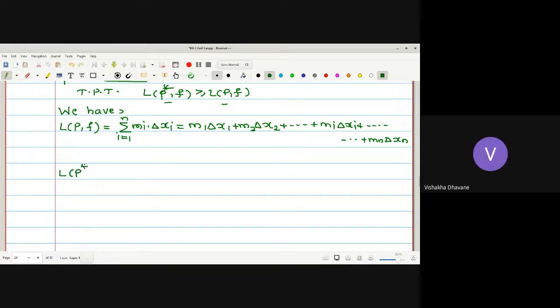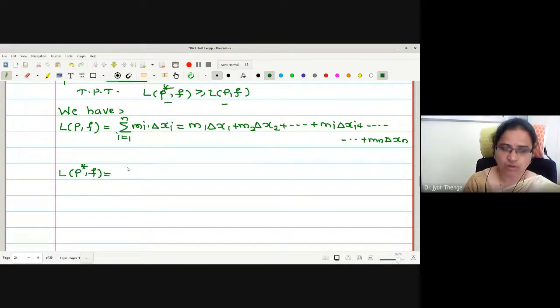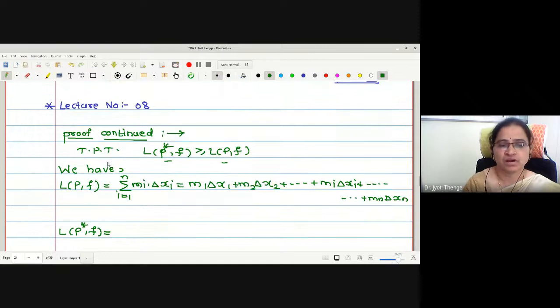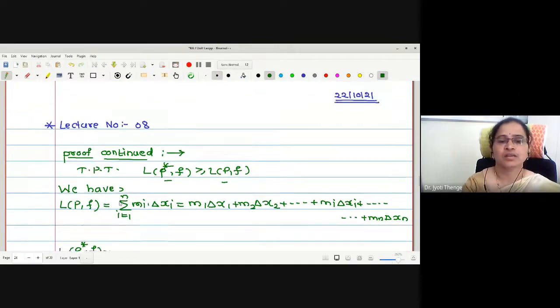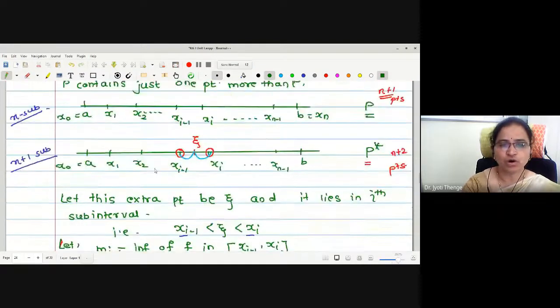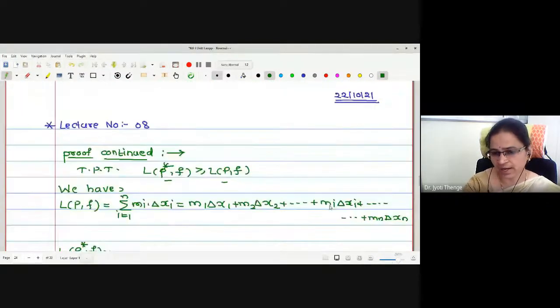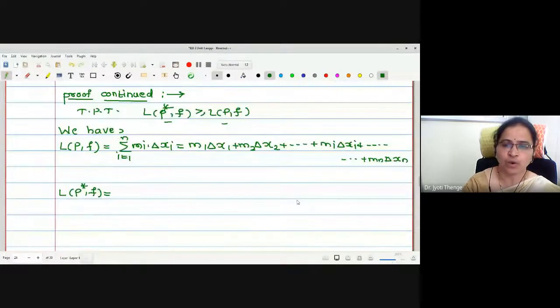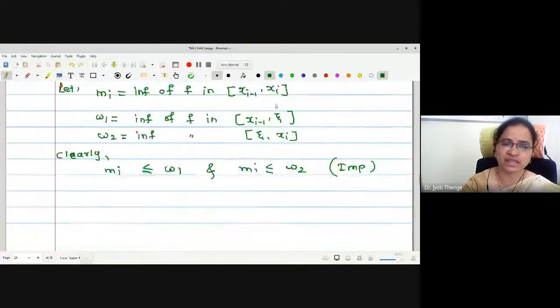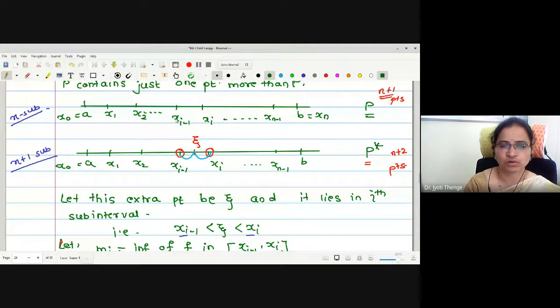Now for LP star f, I cannot write it like the summation, because one interval is extra. So instead of summation, we will write the expansion directly. The change occurs only in the ith subinterval.